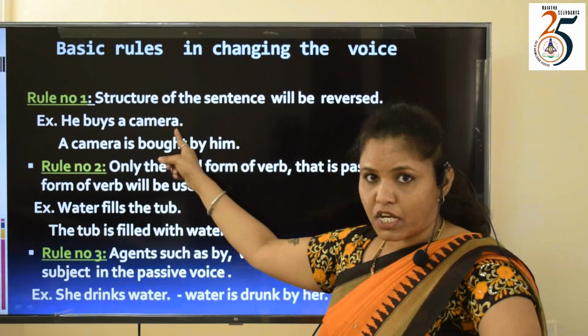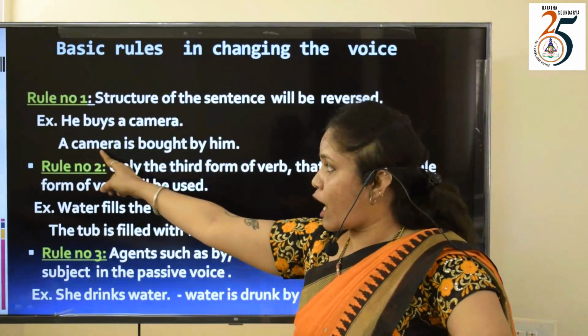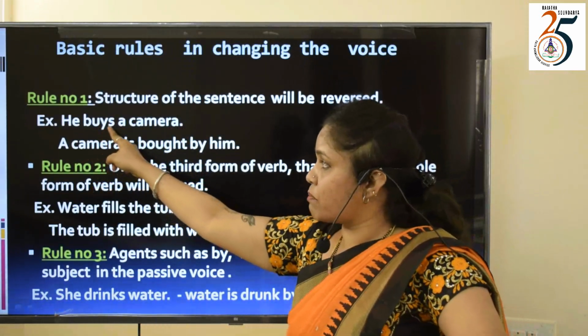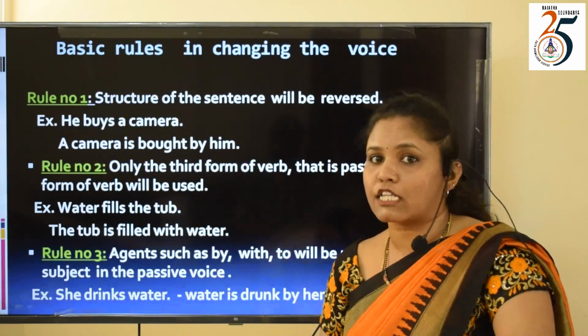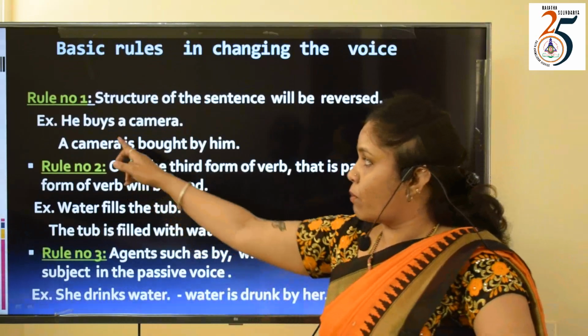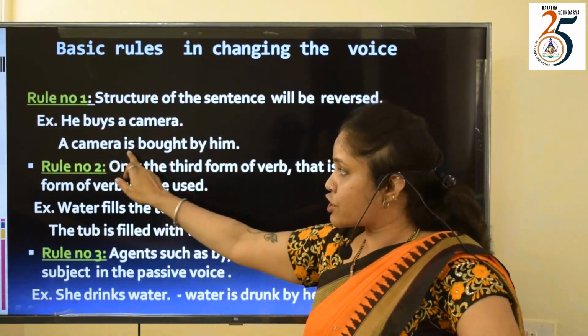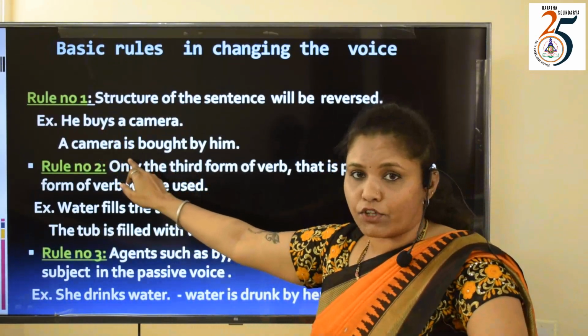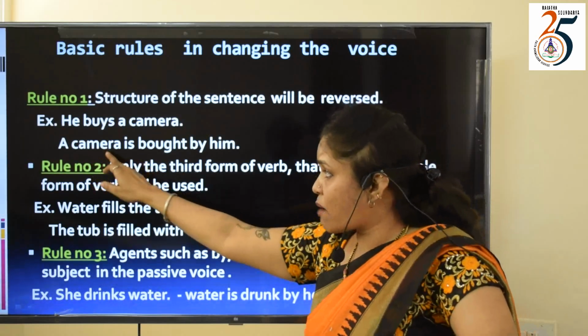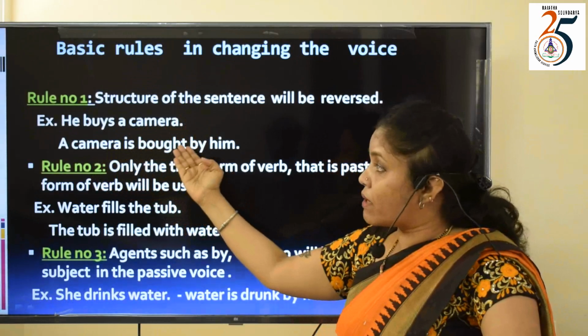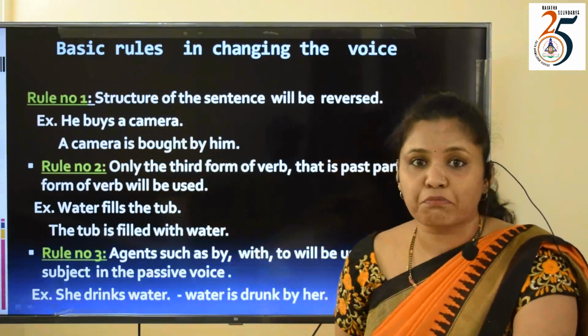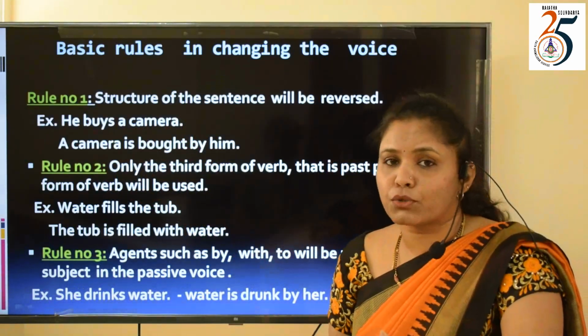Camera, the object, goes first. A camera. Now because the sentence is in simple present tense, buys, I shall use a present auxiliary verb, is. A camera is. Then let me present the verb in past participle. That is a very important rule.